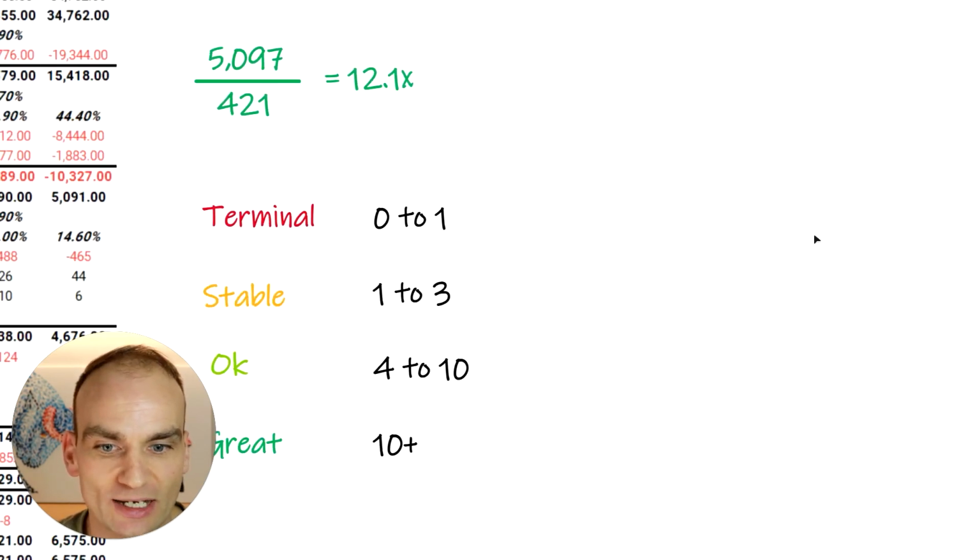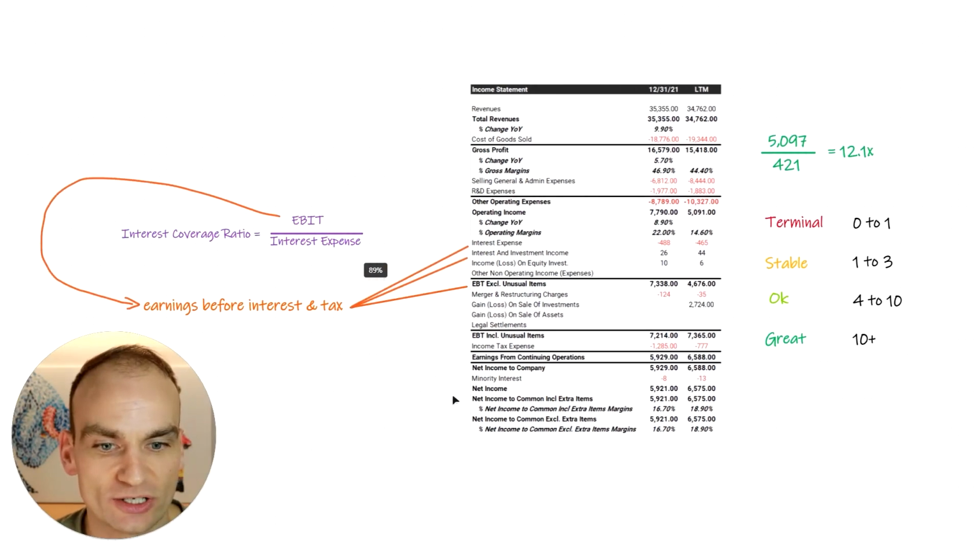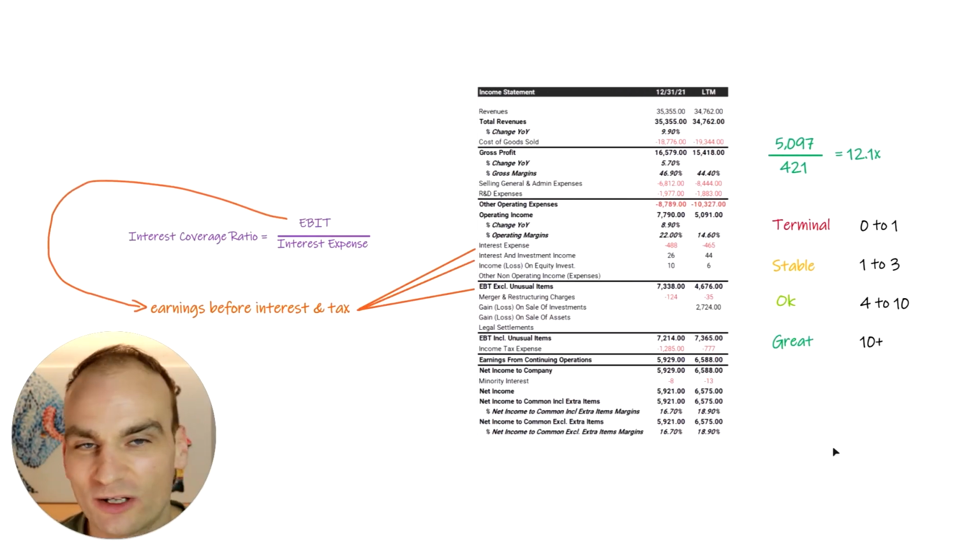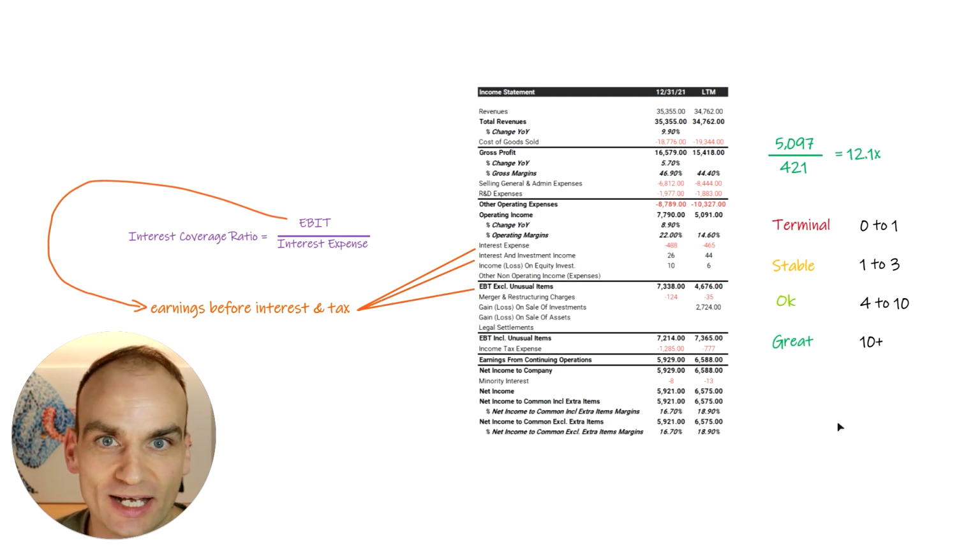And as well as that, when we're looking at the interest coverage ratio, we would want something closer to 10 and above than closer to 1. Anything closer to 1 is highly at risk of bankruptcy. So it's very important that we take both of those into consideration.